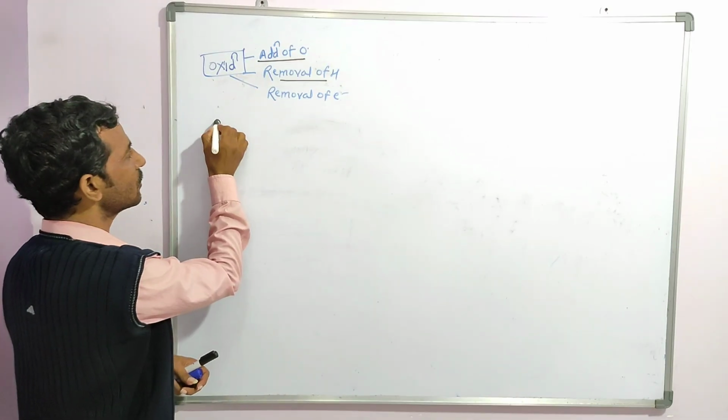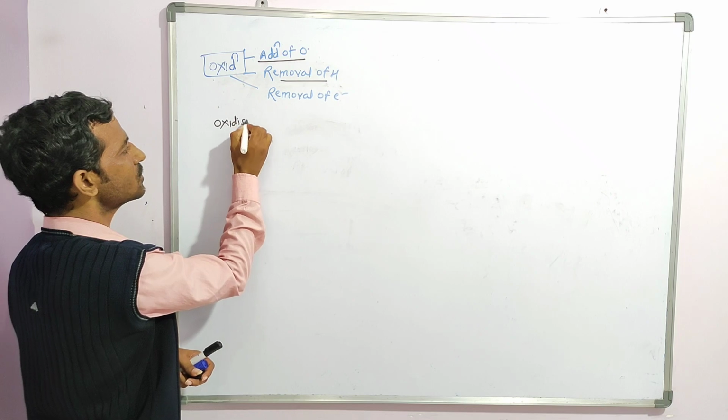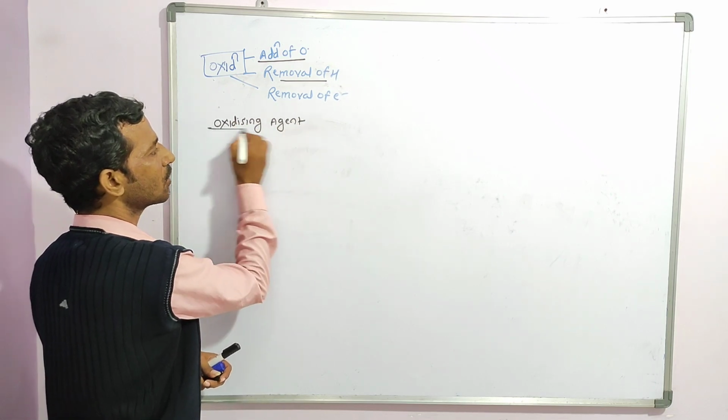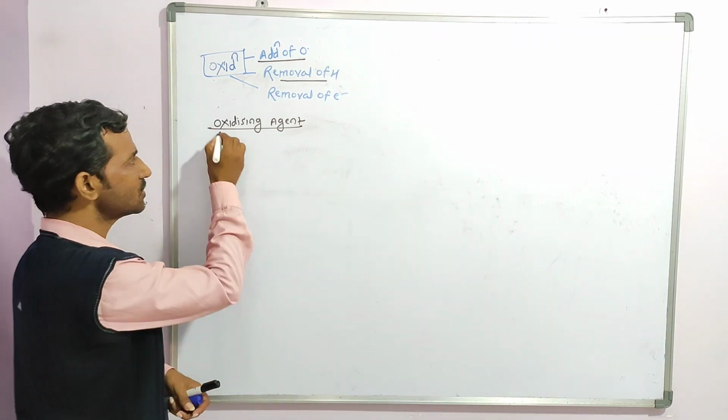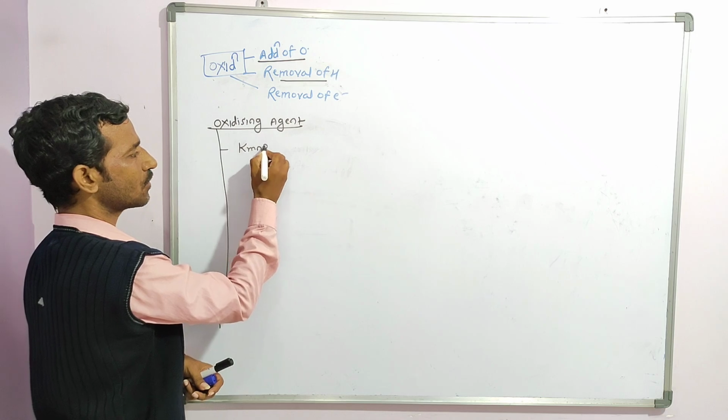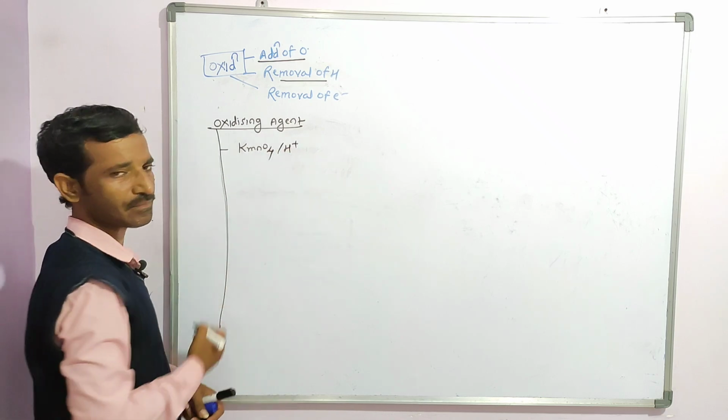In oxidation we are using different oxidizing agents. Very important. How many oxidizing agents are there? One is potassium permanganate in acidic medium.